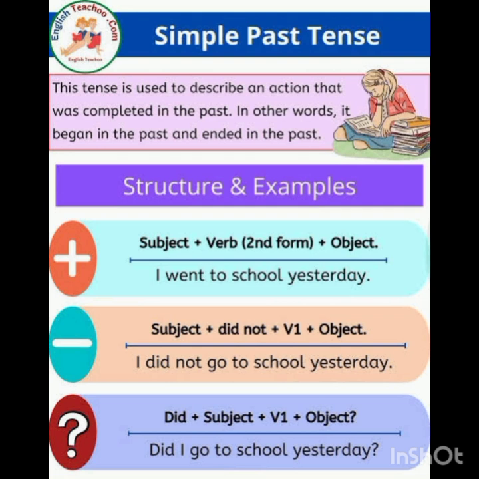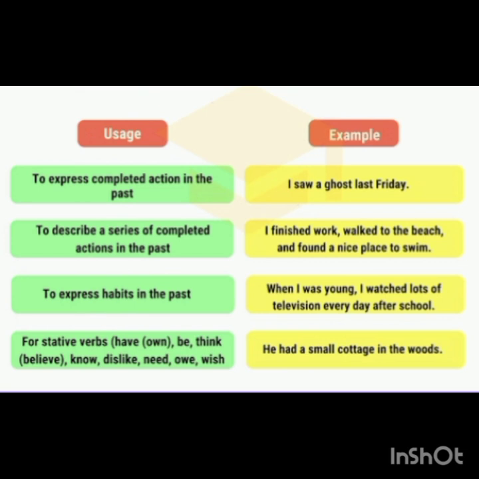Now we have some usages of the simple past tense. It can be used to express a completed action in the past. For example, I saw a ghost last Friday. It can also be used to describe a series of completed actions in the past. For example, I finished work, walked to the beach, and found a nice place to swim.